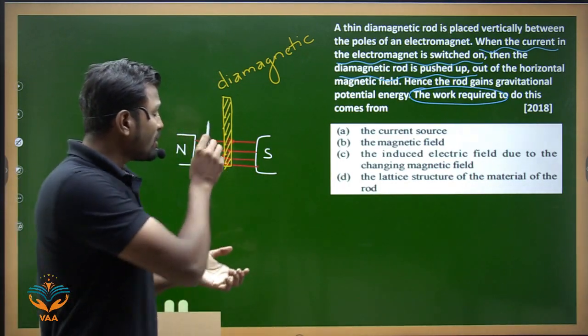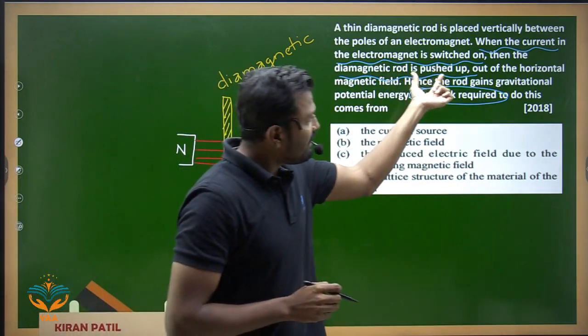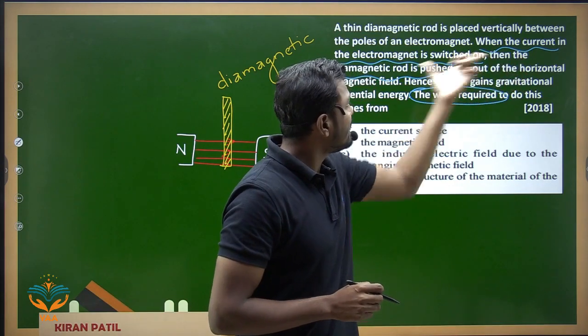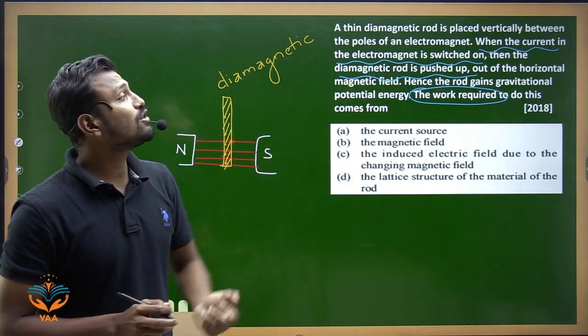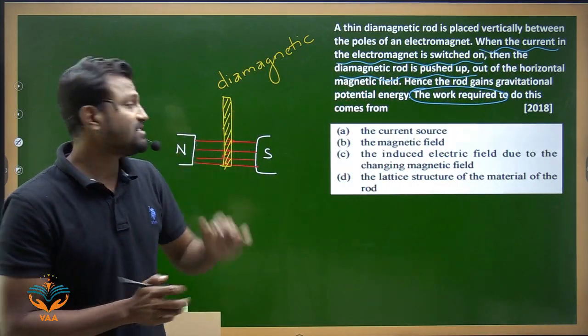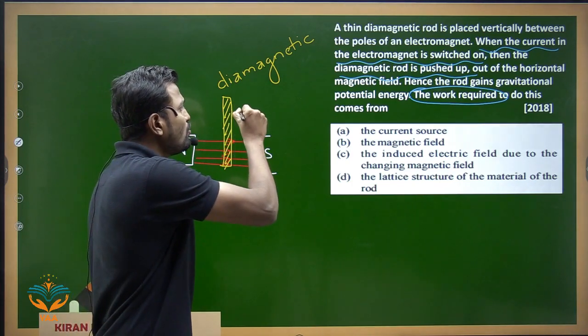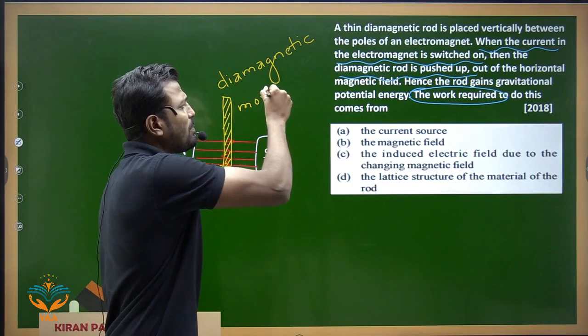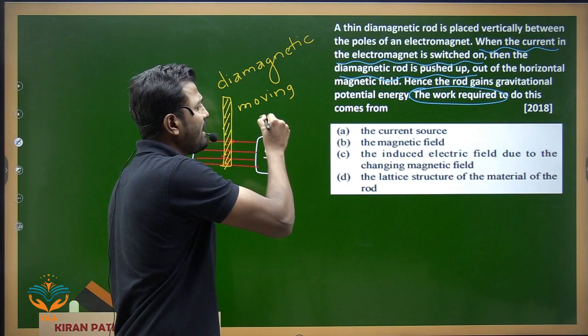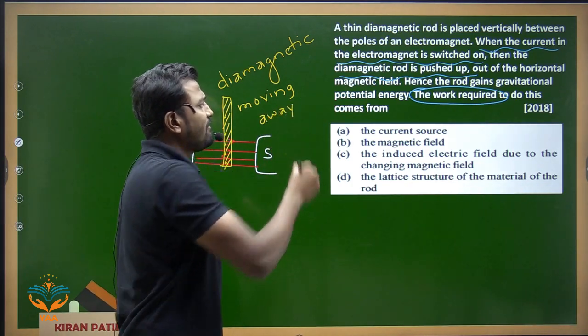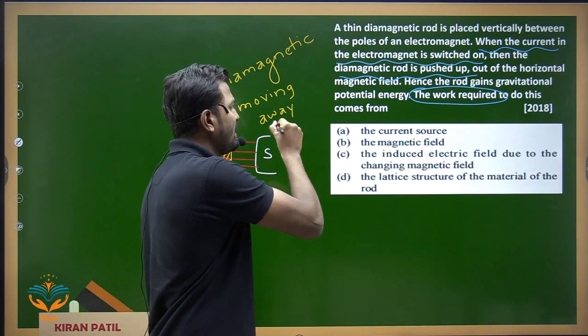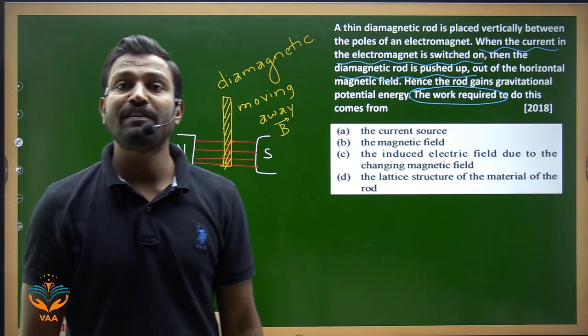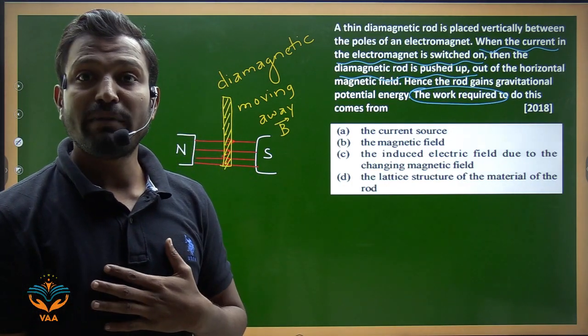Fine. So the case is, they have given that when the current is switched on, the diamagnetic rod is pushed upwards. That means this rod is moving according to its property. It is moving away from the magnetic field. Why is it moving away from the magnetic field?